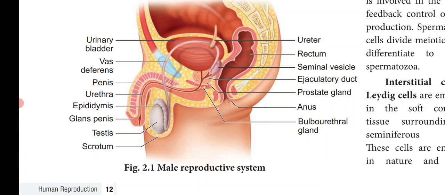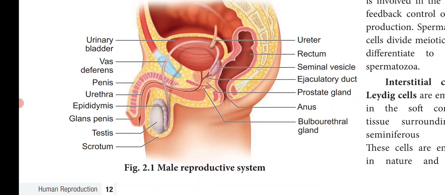Accessory ducts. The accessory ducts associated with the male reproductive system include rete testis, vasa efferentia, epididymis and vas deferens. So these are the accessory ducts.